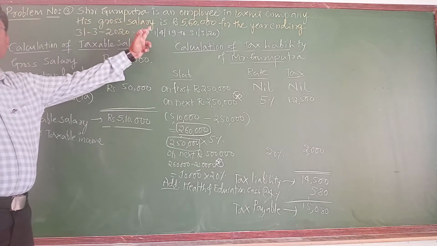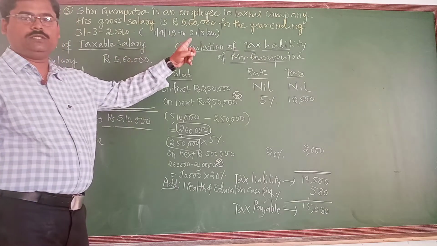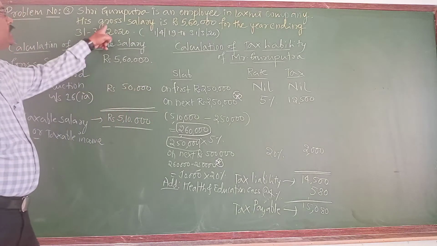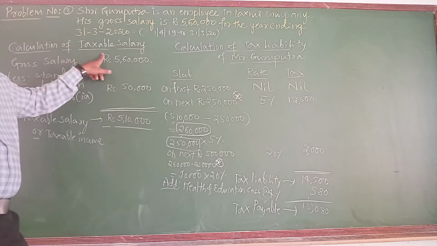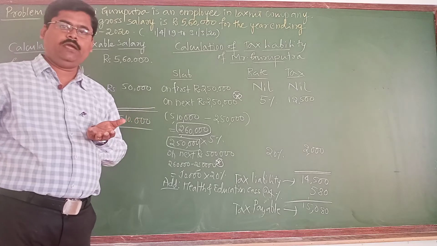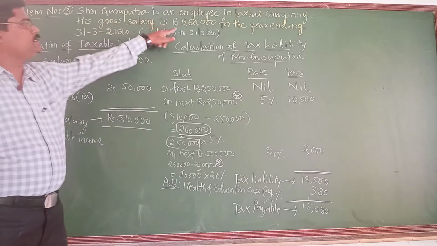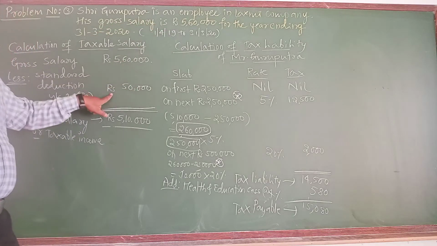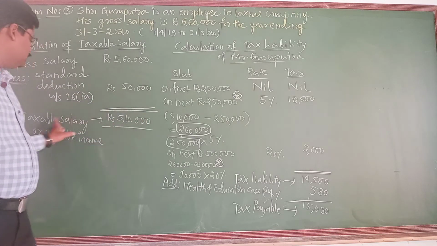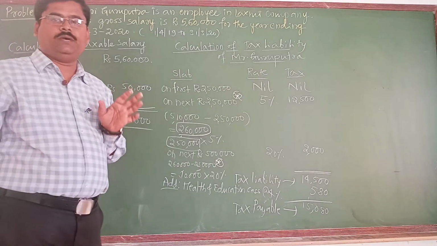Here Guruputra is one of the employees of a company and his gross salary is 5,60,000 for the year ending 31st March 2020. First this gross salary has to be converted to the taxable salary. Gross salary, in the sense before showing the deduction under section 16IA, has to be converted to the taxable salary. That is 5,60,000 I have taken as a base. From this I have deducted the standard deduction of 50,000. It gives me 5,10,000. This is nothing but the taxable income or taxable salary on which I am supposed to pay the tax.